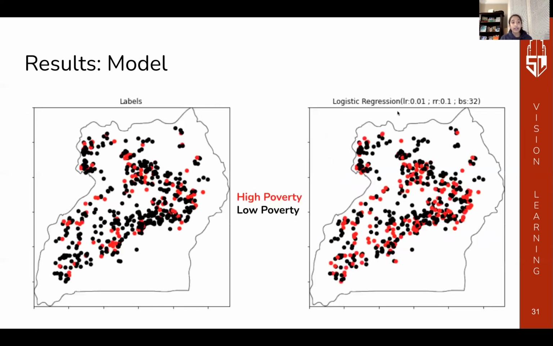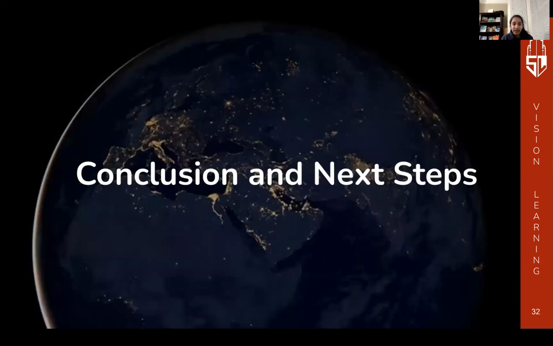So this is our final logistic regression prediction against the actual labels. The red dots are areas of high poverty, and the black dots are areas of low poverty. Poverty is a really big problem.